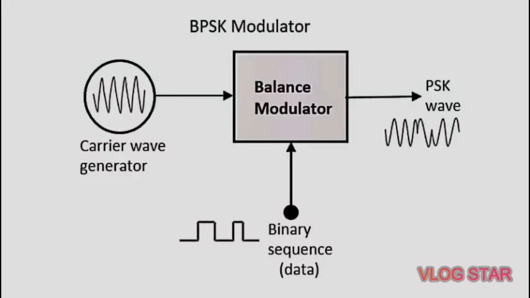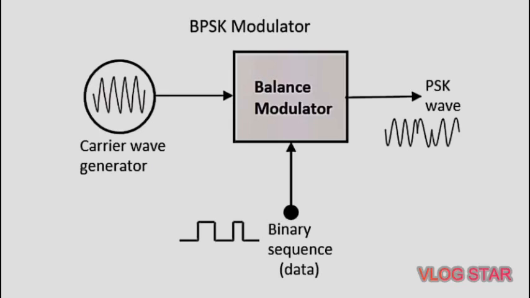Next is the PSK, that is phase shift keying. PSK is a digital modulation technique in which the phase of the carrier signal is changed by varying the sine and cosine inputs at a particular time. The PSK technique is widely used for wireless LANs. It can be used in biometric and contactless operations along with RFID and in Bluetooth communications.